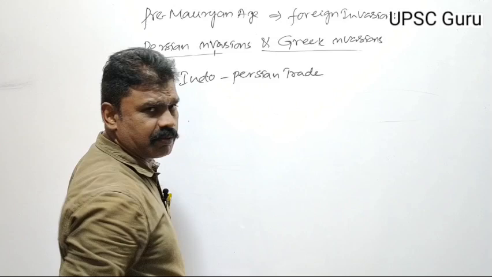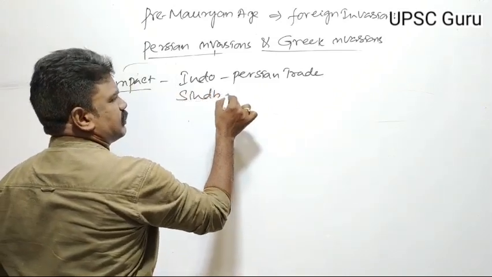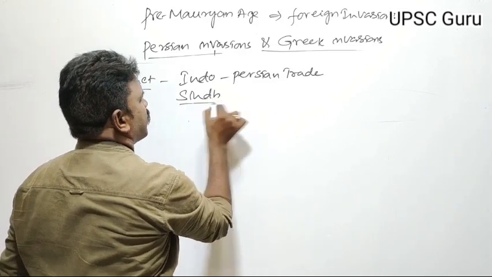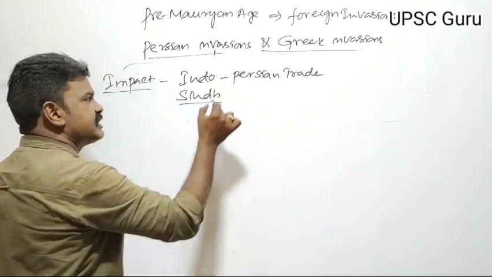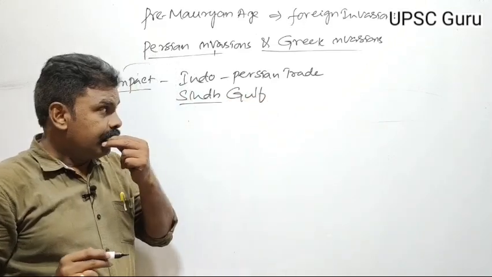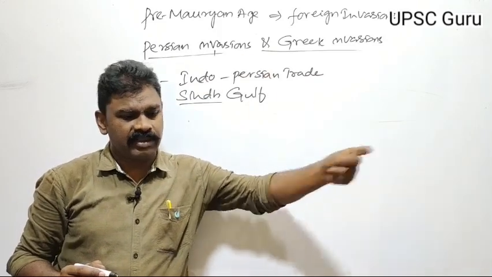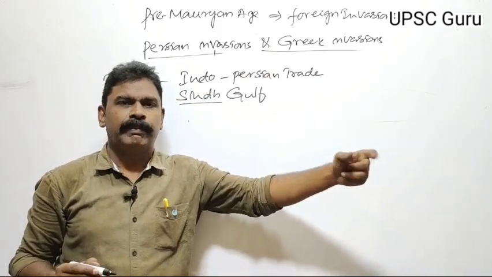Indo-Persian trade developed via the Sindh Gulf. There was a route between India and Persia that connects to the Black Sea.